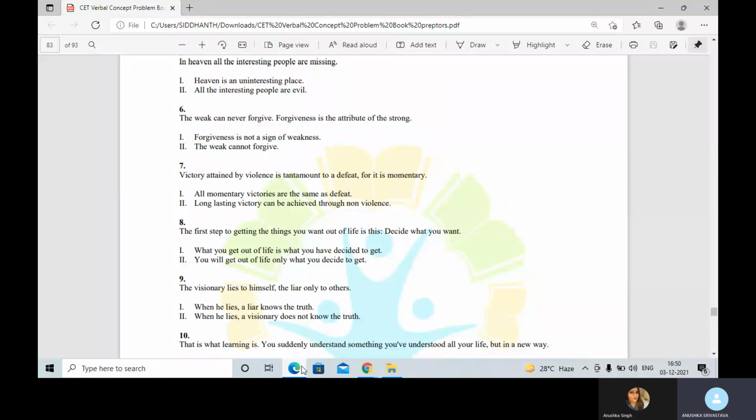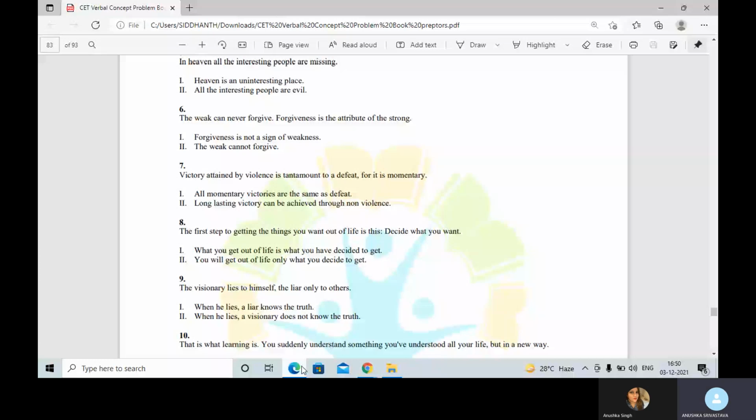The first step to getting the things you want out of life is this: decide what you want. Now it says if you want something out of life, the first step is to decide. First assumption says what you will get out of life is what you've decided to get. Second says you will get out of life only what you've decided to get. Now this is a very tricky question. Here they have not discussed what you're going to get out of life or not. They have just said if you want to get something out of your life, the first step is to decide. So both my assumptions are incorrect in the context of the main statement, and my answer thus becomes option 4, neither 1 nor 2.